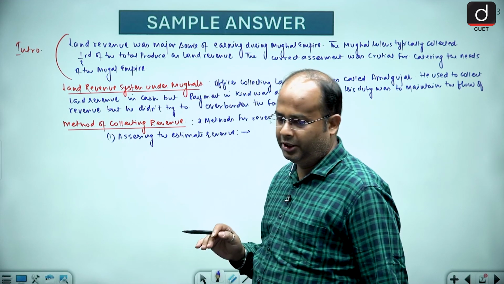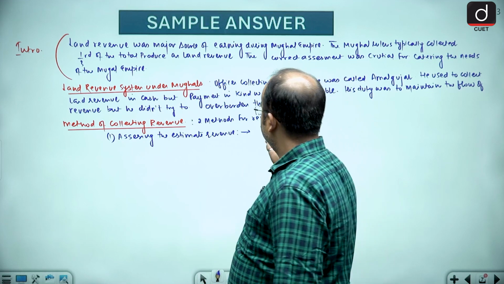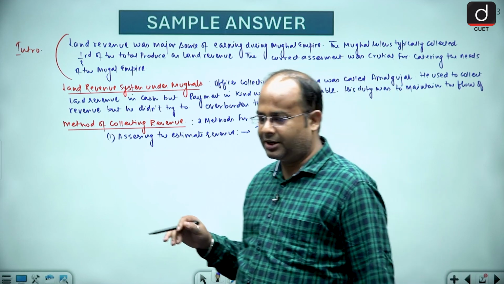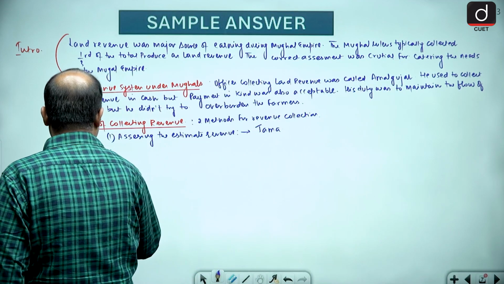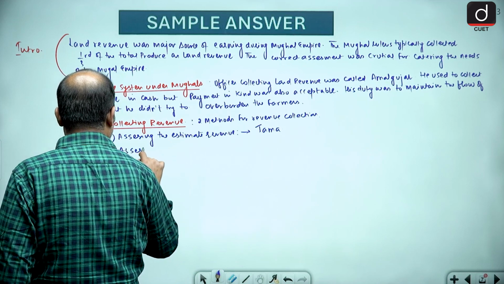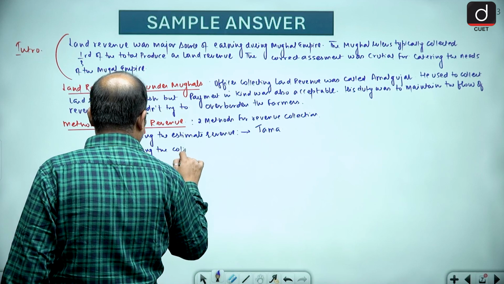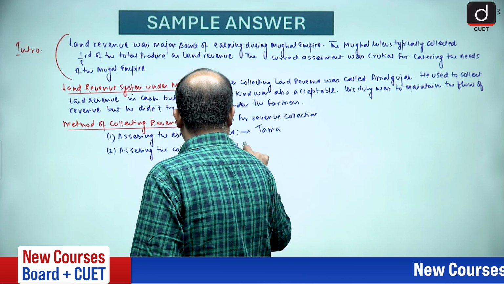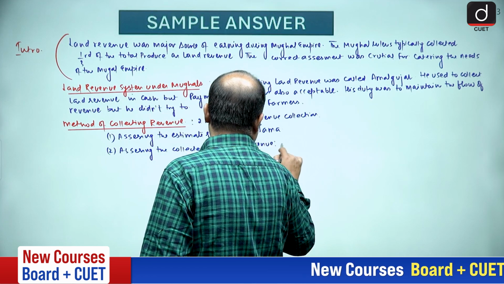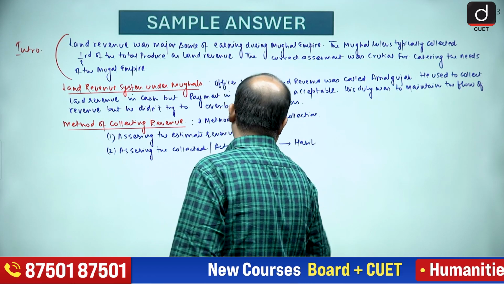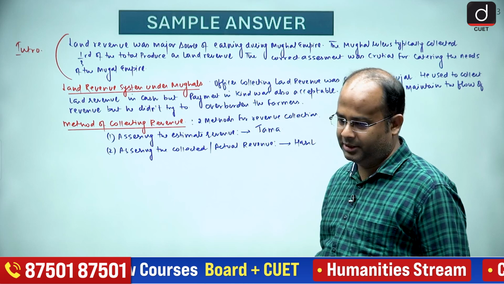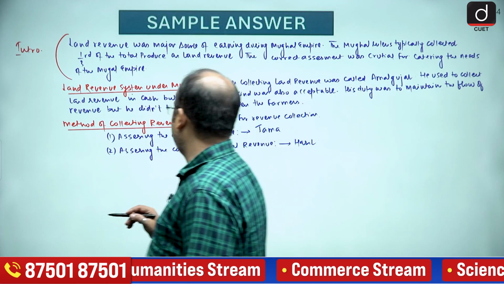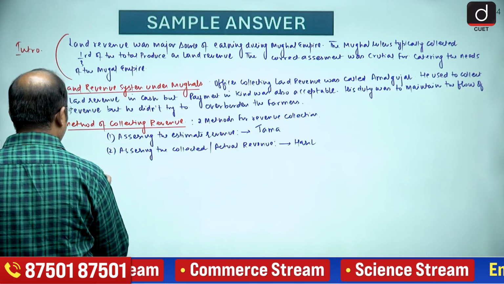Assessing the estimated revenue, that is called Jama. And next we have assessing the collected or actual revenue, and this was called Hasil. So Jama and Hasil. And you will find that often Jama was more than Hasil. So often it was found that the estimated revenue was always more than the collected revenue.